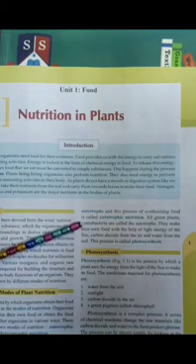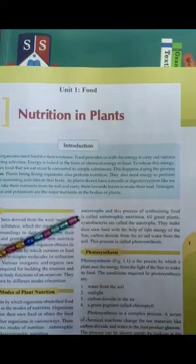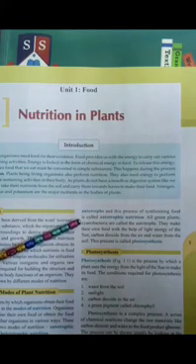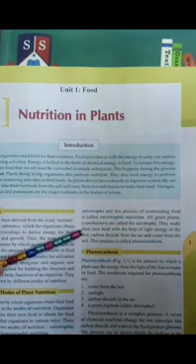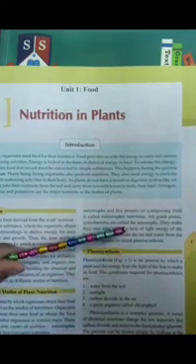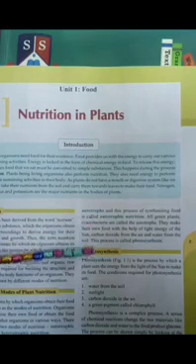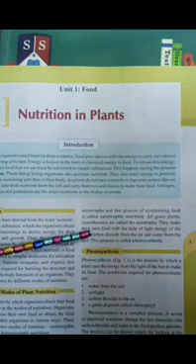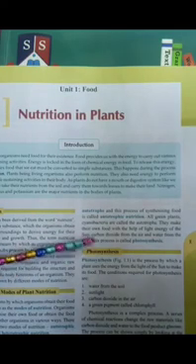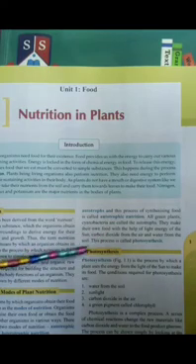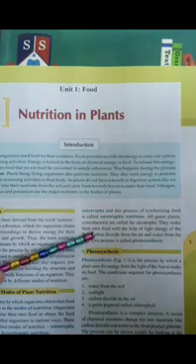And synthesizing means making. So this process of making food is called autotrophic. All green plants and cyanobacteria are called autotrophs. Remember students, all the green plants and cyanobacteria are autotrophs. Why? Because they make their own food. They make their own food with the help of light energy of the sun, carbon dioxide that we release in the air, and the water from the soil. This process is called photosynthesis.